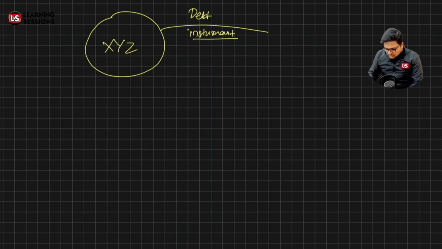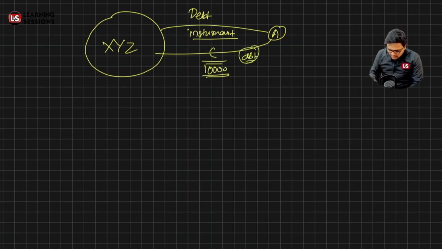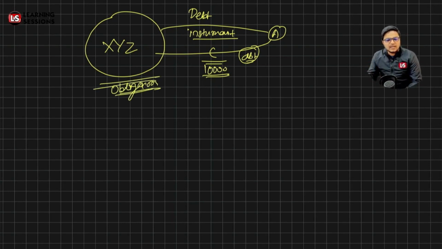Let's say a debenture of rupees 10,000 is issued. It means that person A has received a debenture. It means person A has given a debt amounting to rupees 10,000 to the company, and the company has an obligation to return this debt amount and also to pay the interest component to person A. It's not related to capital, which is for a very long term. Unlike equity shares, where the amount is not returned until liquidation, in case of debt instruments the amount is to be returned. Let's say the interest was 10%.